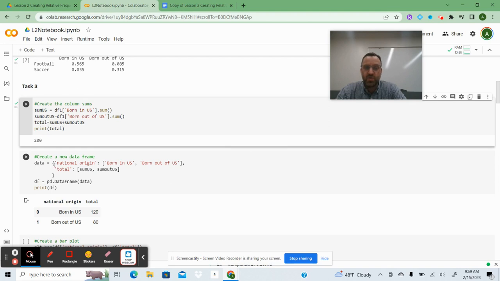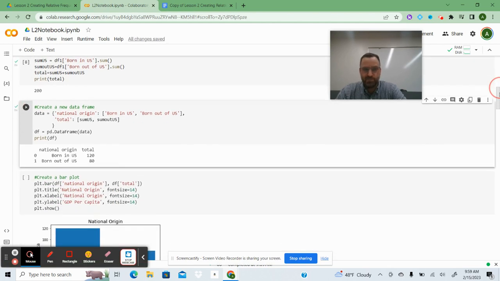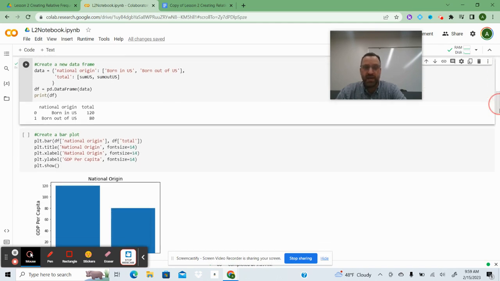And now what I'm going to do is take this data where it says born in the US, born outside of the US. And then I'm going to put my total, which is sum of the US and sum of the outside of the US. So it just says national origin, and then I have a total. And then what I'm going to do is create a bar graph with that.